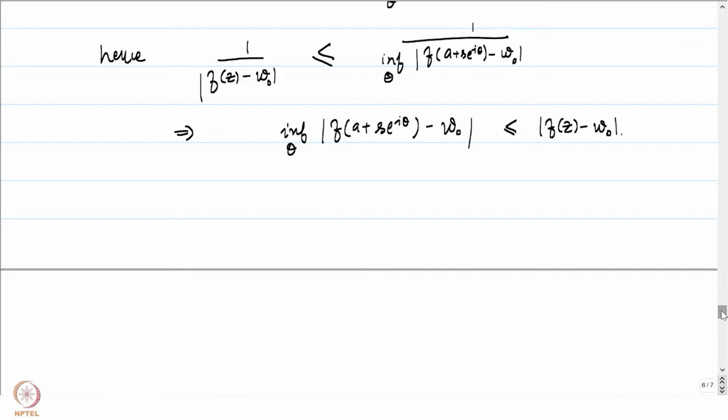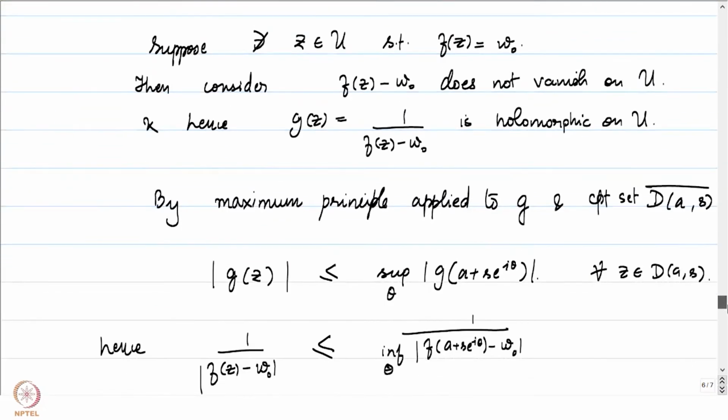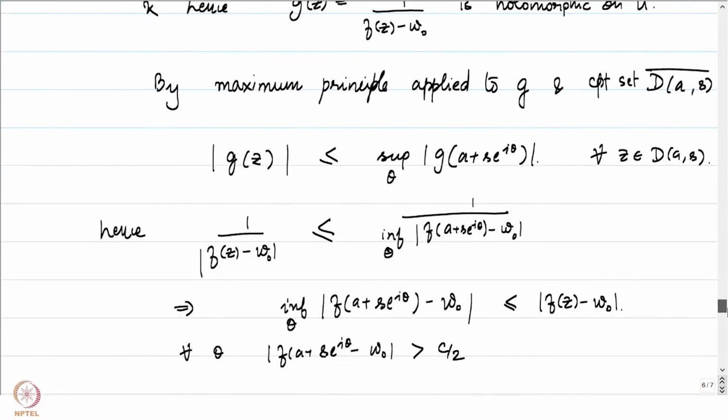But notice that to the left, we know that for all theta, absolute value of f of a plus s e to the power i theta minus w naught is greater than c by 2. If you notice, that's precisely what we had concluded here.